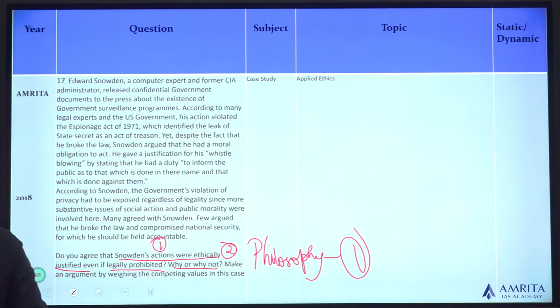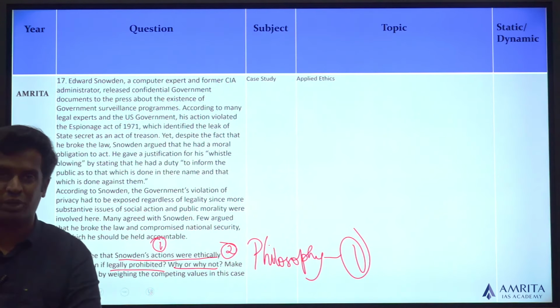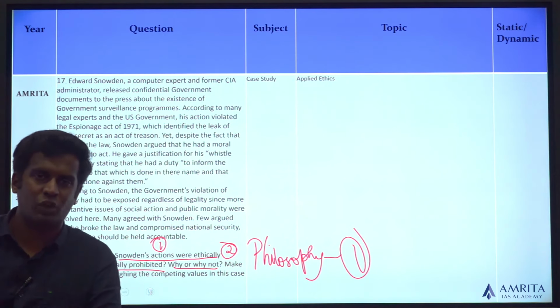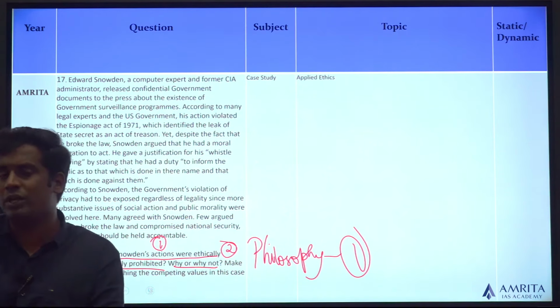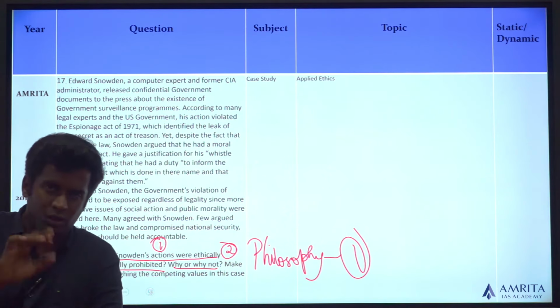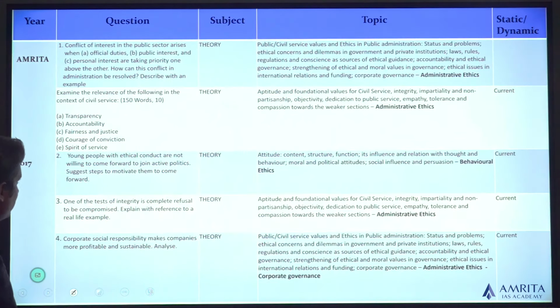In short, over the past 3 years, if you've noticed, 2018 has been a mix and match of all the topics. 2019 has focused on administrative ethics and 2020 has focused on the philosophy part of the syllabus. If you go back, it has again been a mix and match.